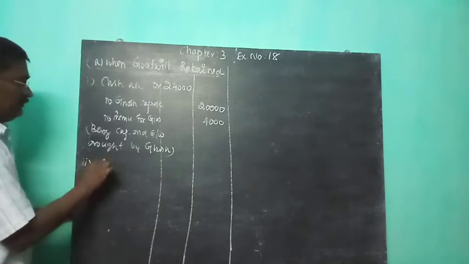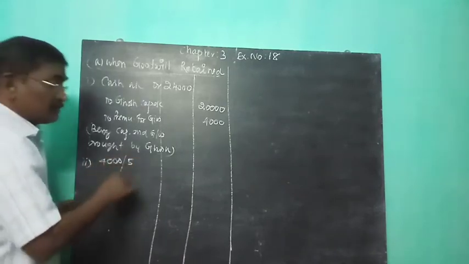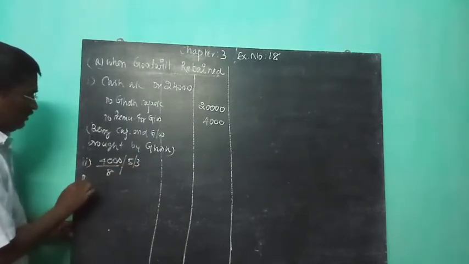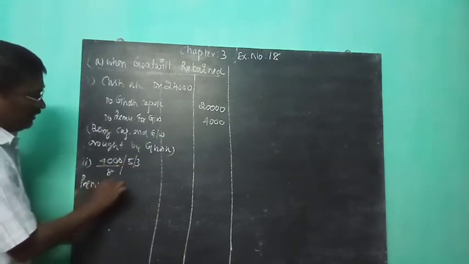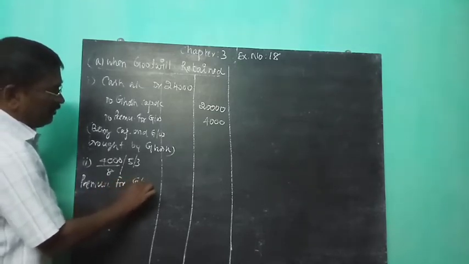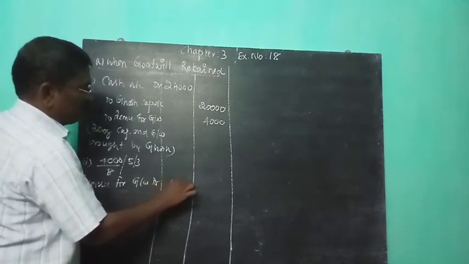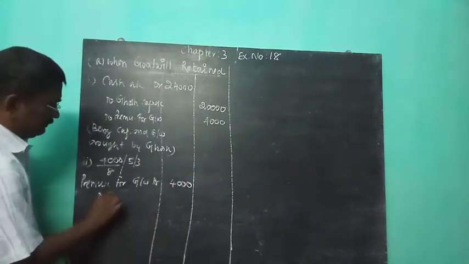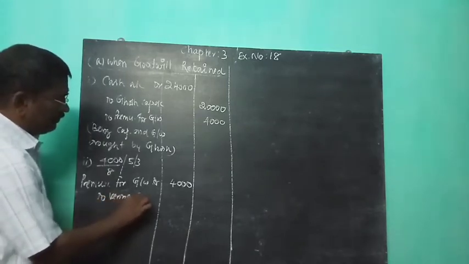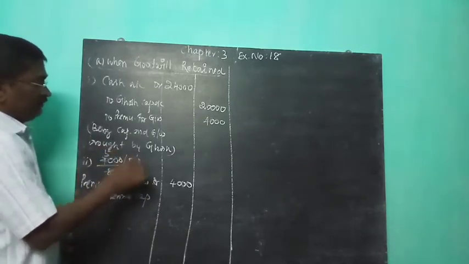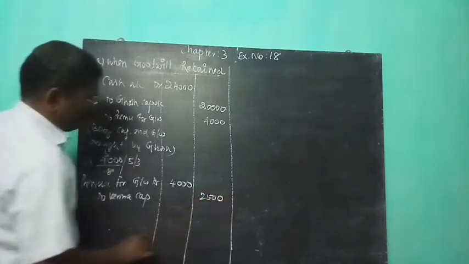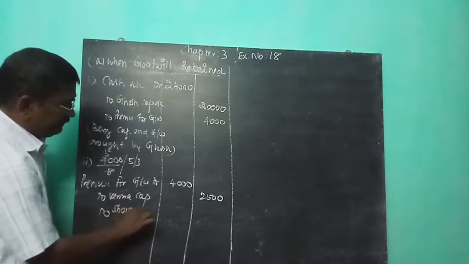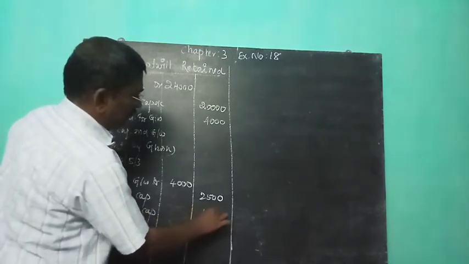So the 4,000 is transferred to existing partners in the sacrificing ratio 5:3. The journal for goodwill transferred to old partners is: Premium for goodwill account debit 4,000, to Verma Capital 2,500, to Sharma Capital 1,500.